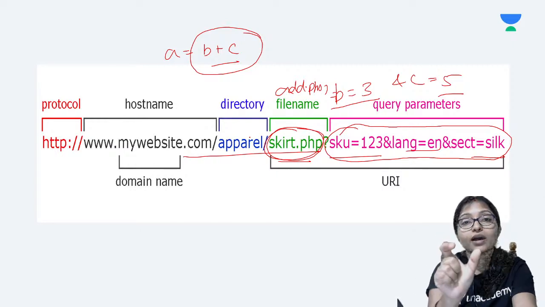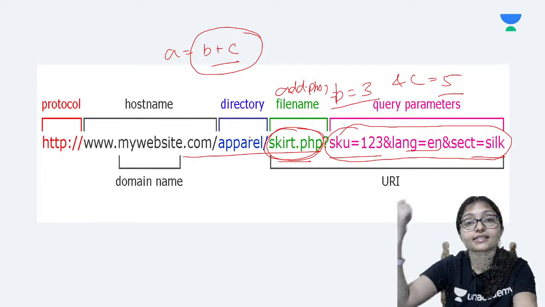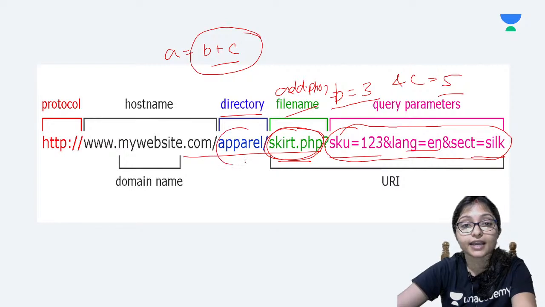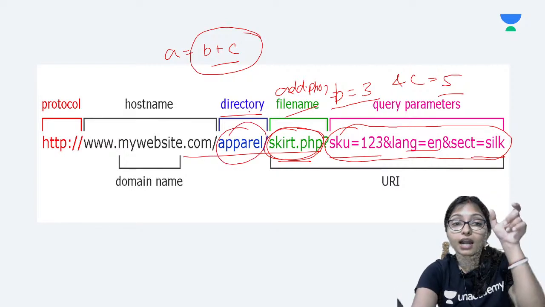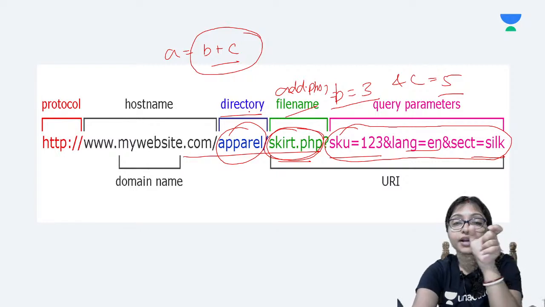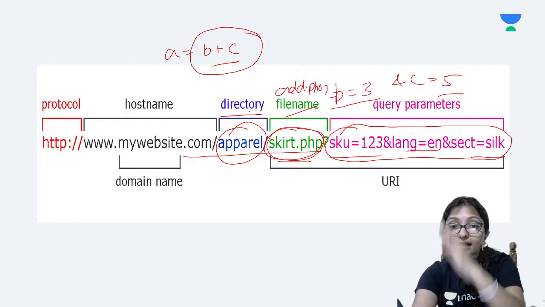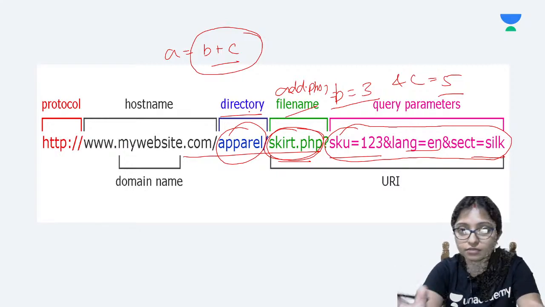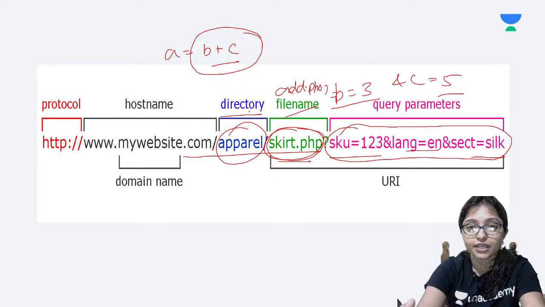So this is the file name, and this is the directory name. Directory name means under any website.com there is some folder, then slash, then under that folder the file is there that you are executing.